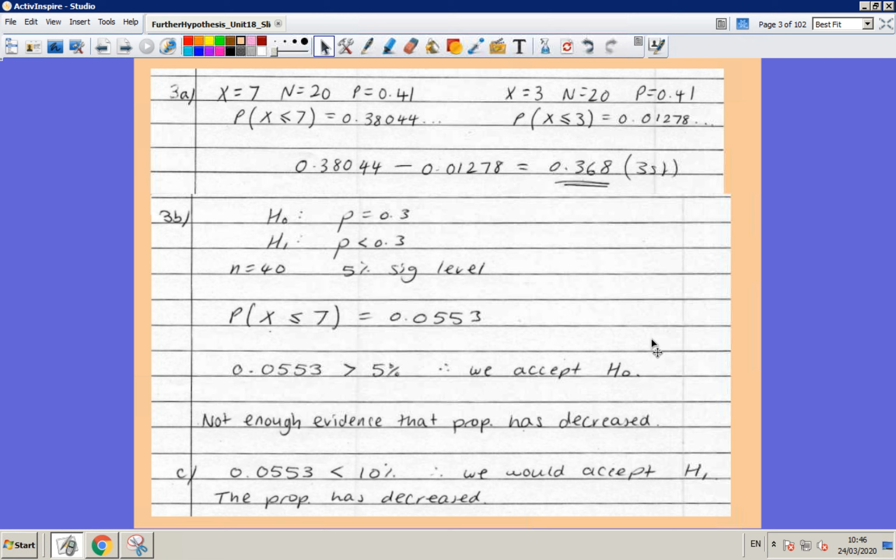If, however, we were testing at the 10% significance level, then because 0.0553 is less than 10%, we would say, and I'll be careful here, that we would accept the alternative hypothesis. I wouldn't use that language. Instead, what I would say is that there is evidence at the 10% significance level to reject the null hypothesis. Okay. So that's just a recap on using the binomial distribution and hypothesis testing under the binomial distribution. So that's what we did last year.